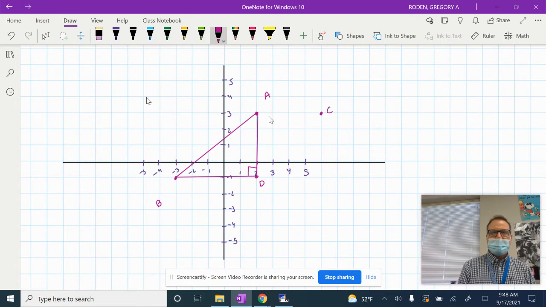So what is the measure of A to D? How far is it? What's the distance between A to D? 1, 2, 3, 4. Right? See that? Okay. And then what's the distance between D and B? 5. Right? Okay, so to figure out this distance right here, we'll call it C because it's the hypotenuse. We just use the Pythagorean theorem because it's just a right triangle.